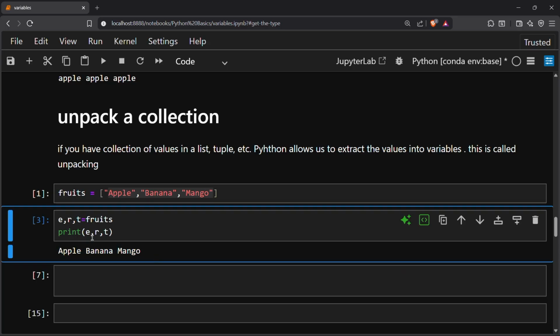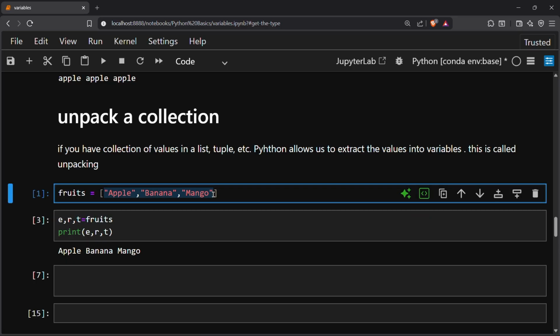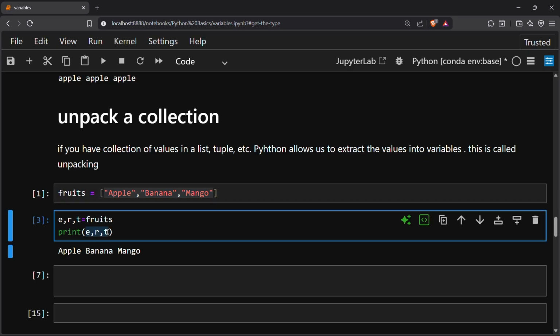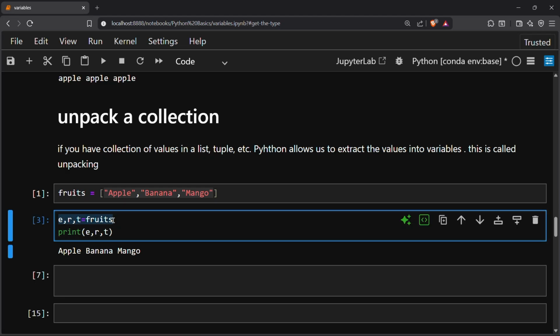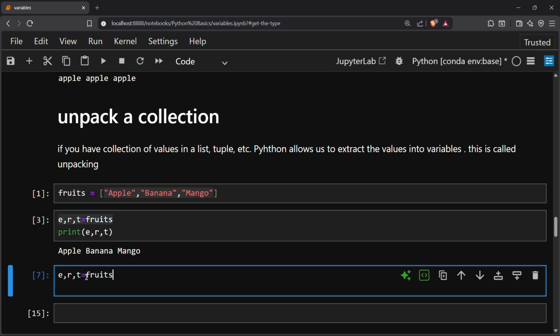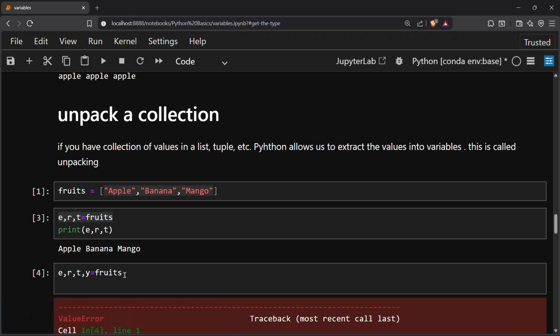From here I want to tell one more thing. The list items or the collection items should match the number of variables in normal unpacking. Okay, so if we do not match this, I want to copy this and paste this, and I want to create one more variable y, and this will give me an error.